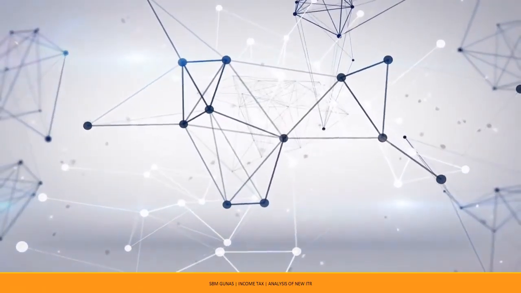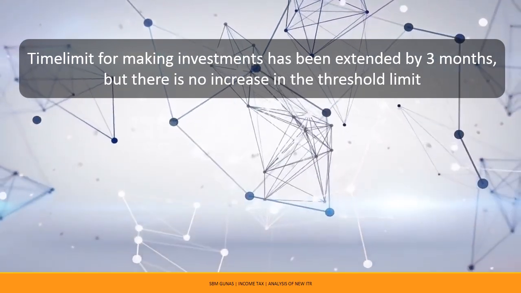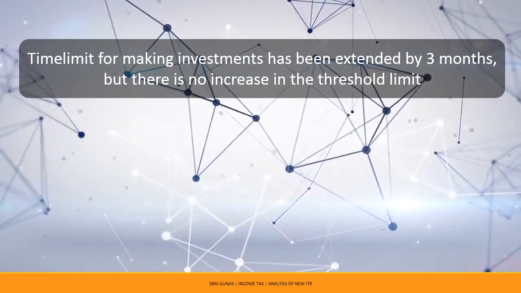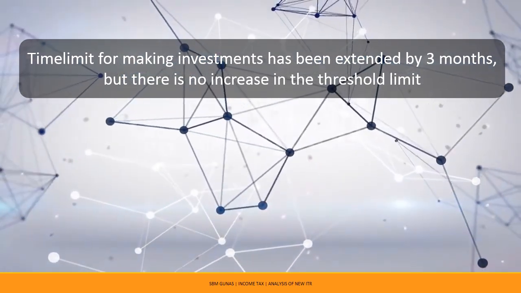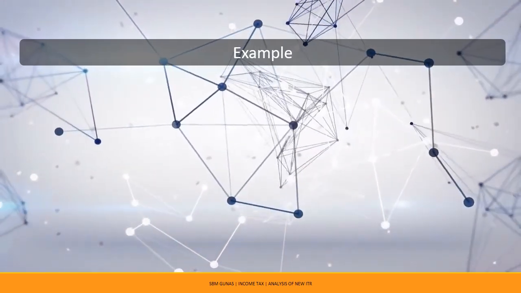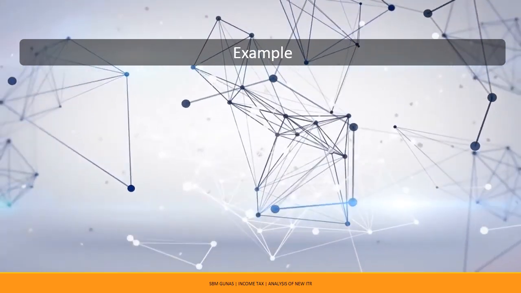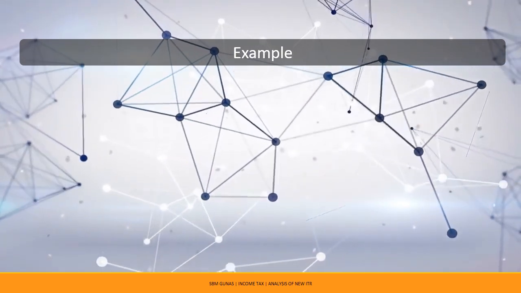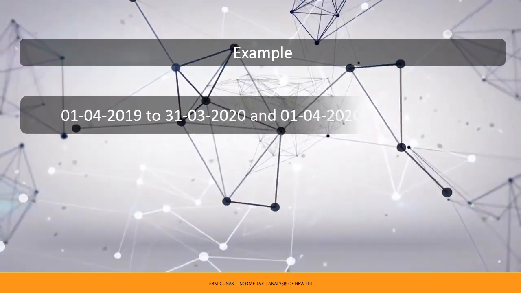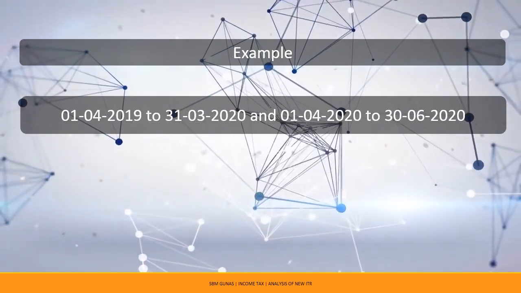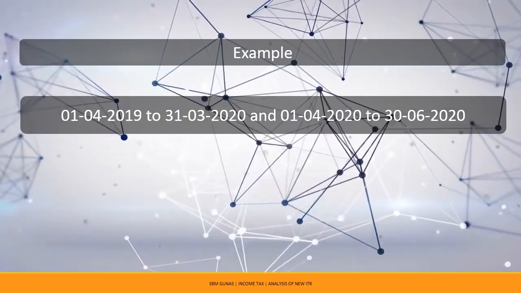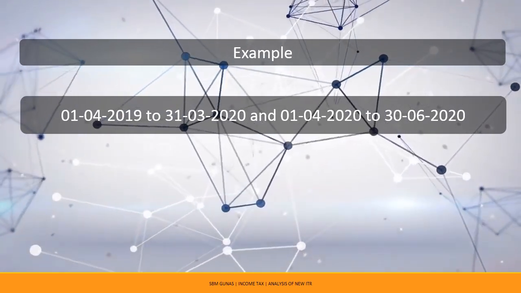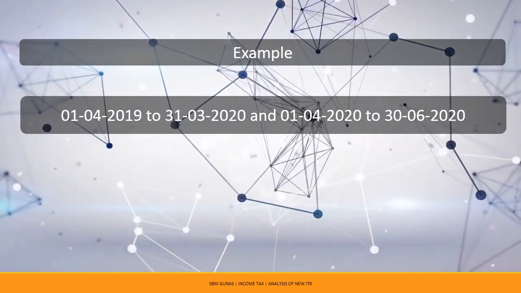It must be noted that though the timeline for making investment has been extended by 3 months, there is no increase in the threshold limit available under respective sections. Example, if a taxpayer is claiming deduction under Section 80C, the aggregate amount of deduction for investment or payment made during the period of 1st April 2019 to 31st March 2020 and 1st April 2020 to 30th June 2020 shall not exceed Rs 1,50,000.